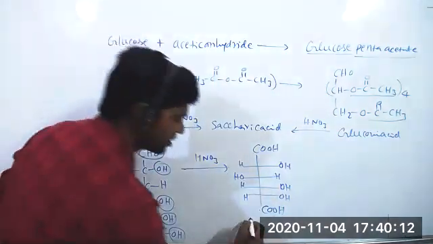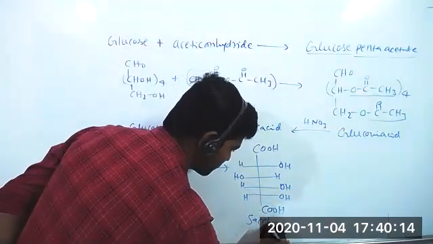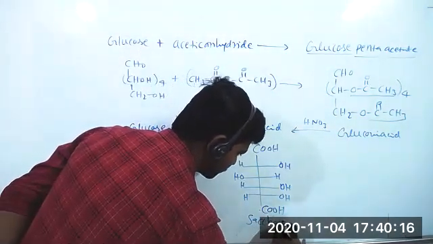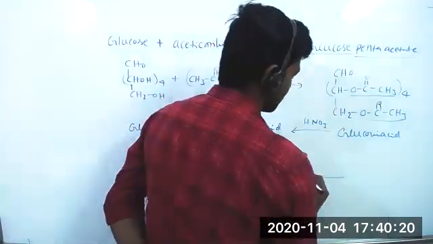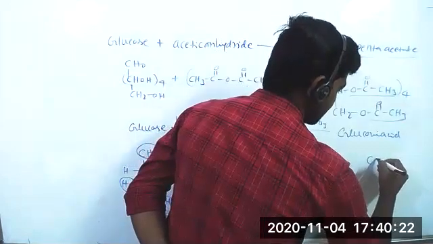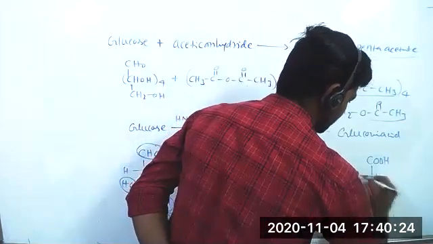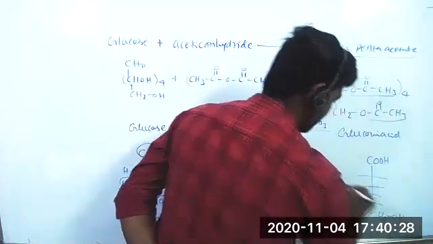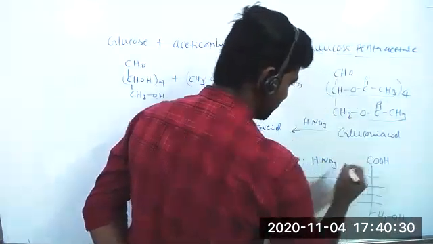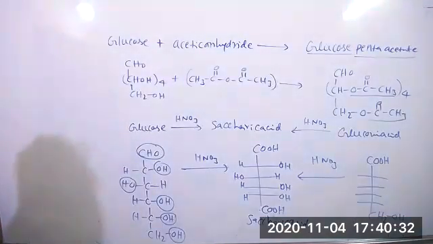This is saccharic acid. Gluconic acid is this. And gluconic acid also, when treated with a strong oxidizing reagent, gives saccharic acid.